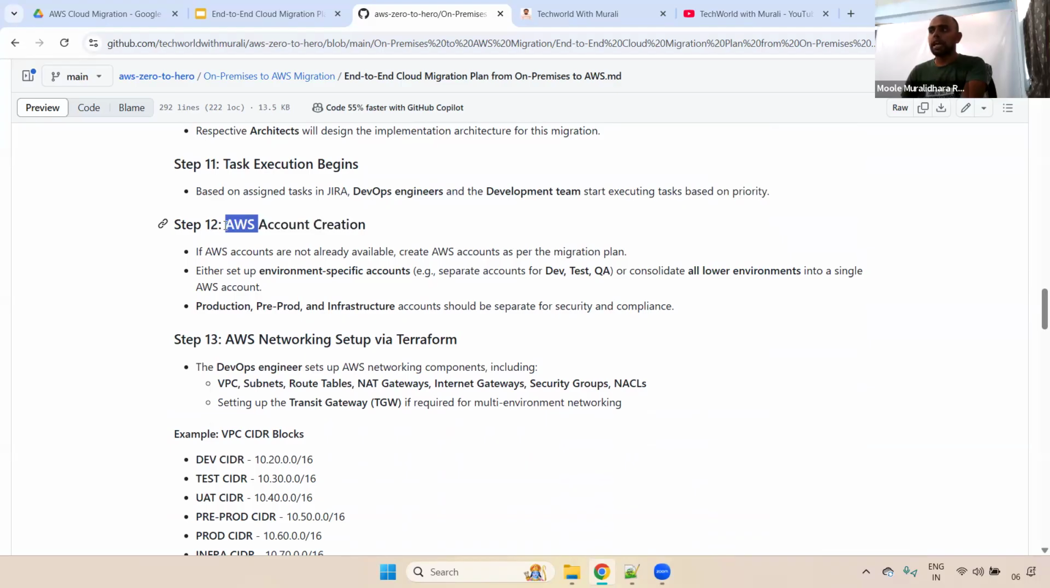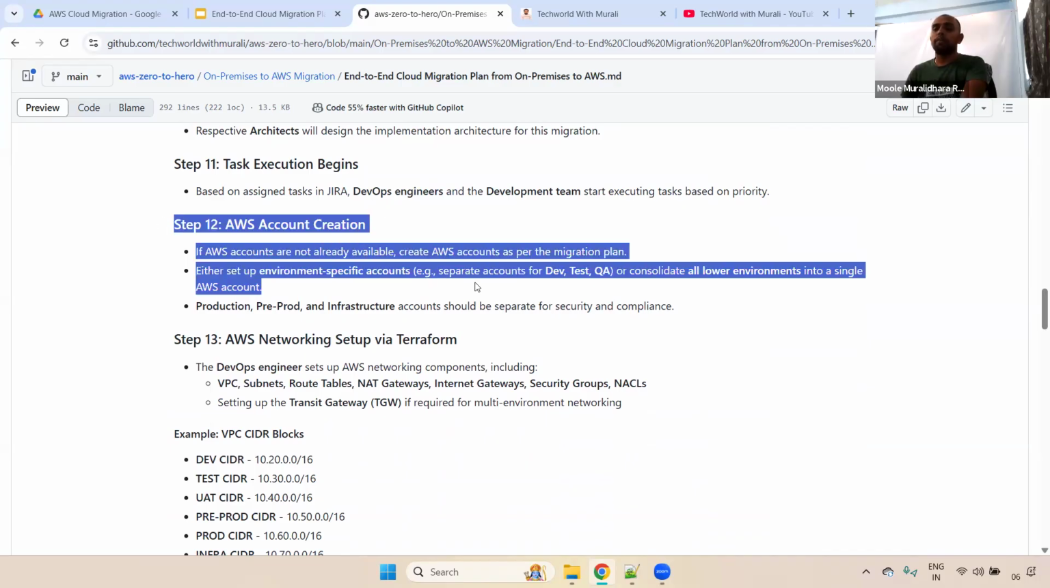Step 12 is you need to create the AWS account. Remember one thing, if you already have the AWS accounts, we can ignore this one. But I'm telling this from scratch, in case you are doing the migration from on-premises to AWS for the first time, so this is the process.